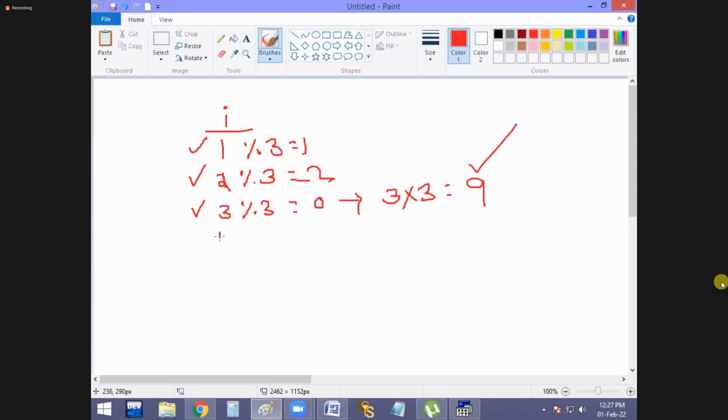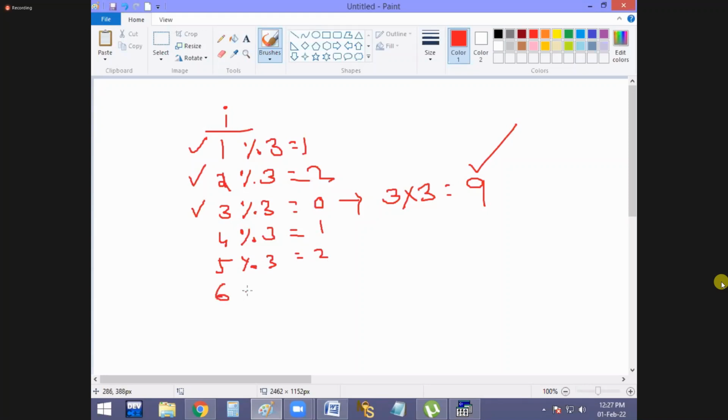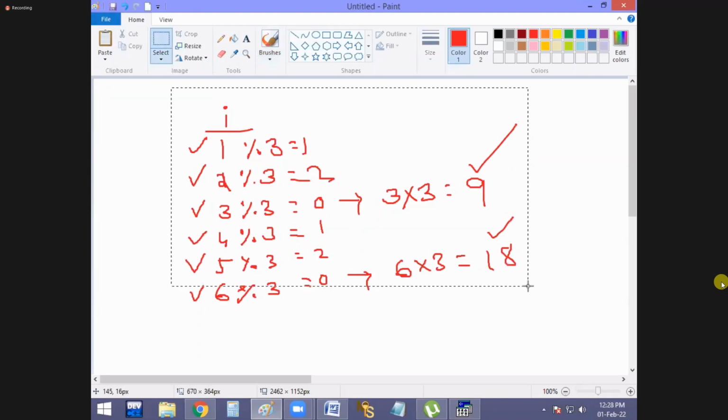Later watch it. 4 percentage 3, again 1, no? And 5 percentage 3, 2, no? And now the last one, 6 percentage 3, means 0, no? When 0, 6 into 3, 18 printed or not? That means 4, 5, 6 printed, and now after 6, 18 is also printed. That's all. It is the logic working behind this program.